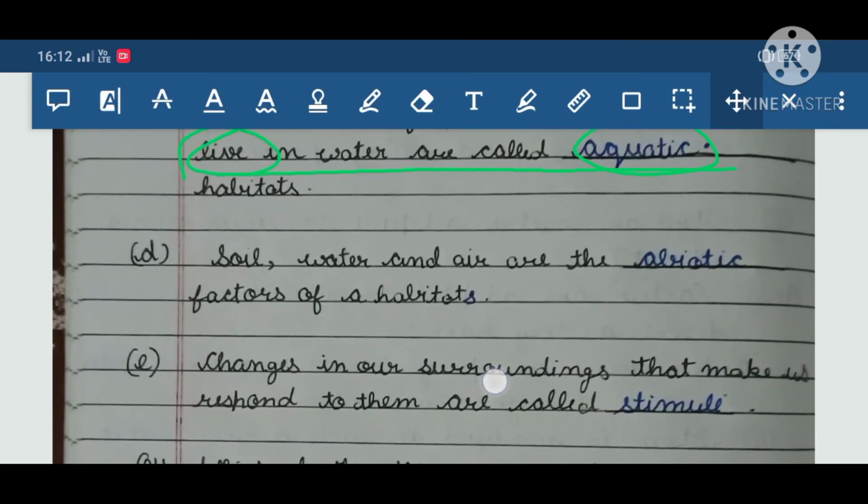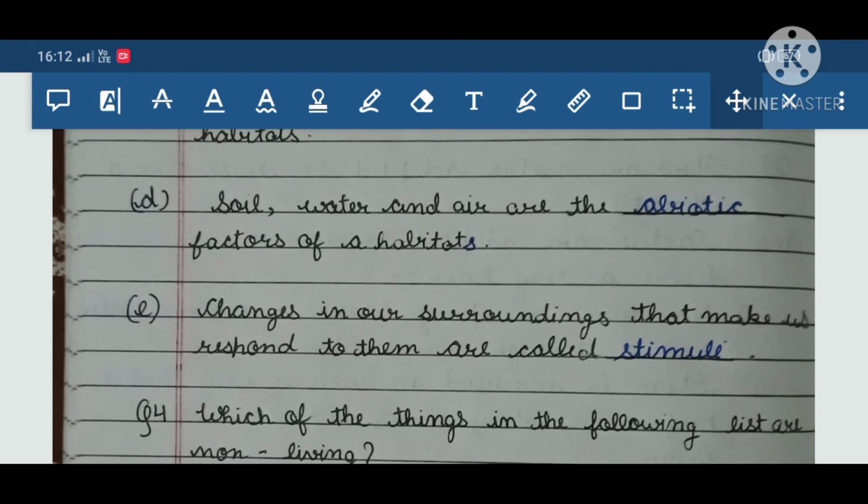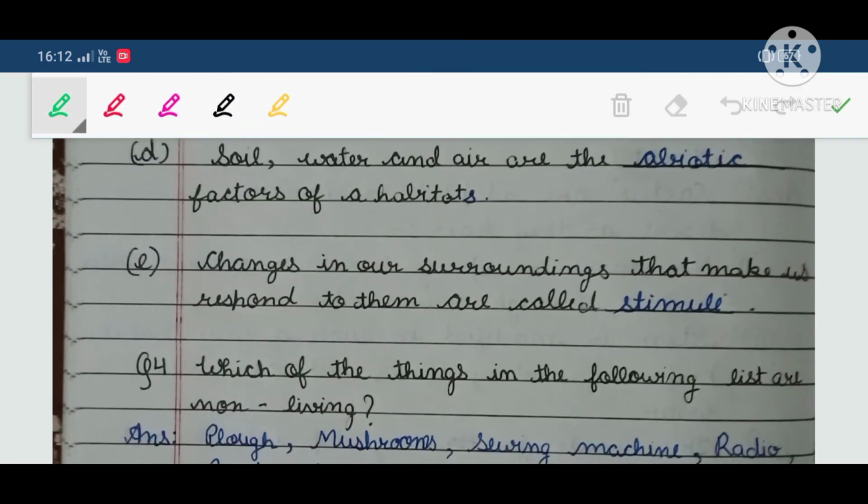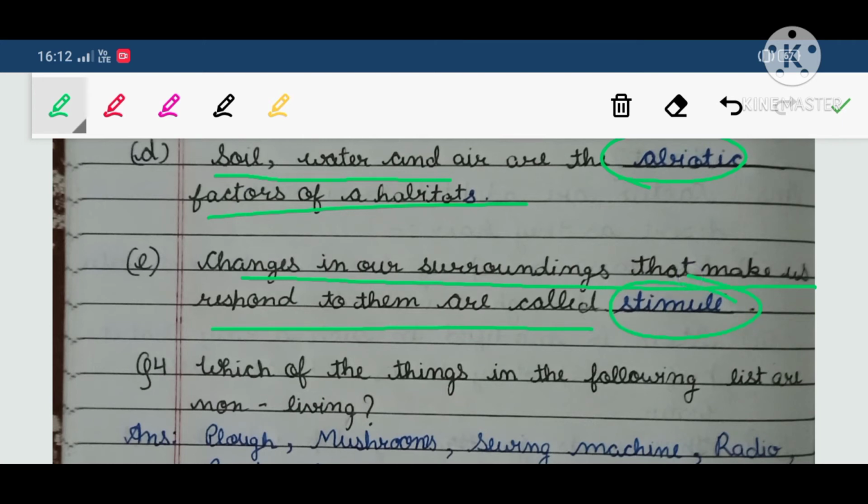Soil, water and air are the abiotic factors of a habitat. Now we can see soil, water and air. All three are the abiotic factors of a habitat. Changes in our surroundings that make us respond to them are called stimuli. So we know the changes to which we respond when they happen in our surroundings are known as stimuli.